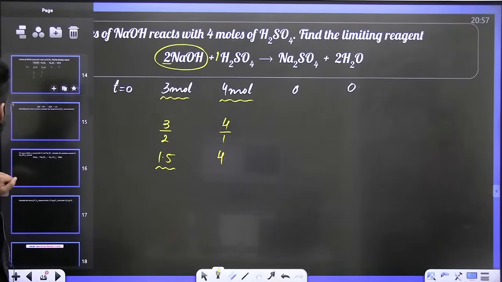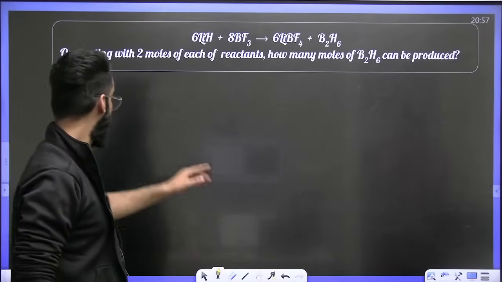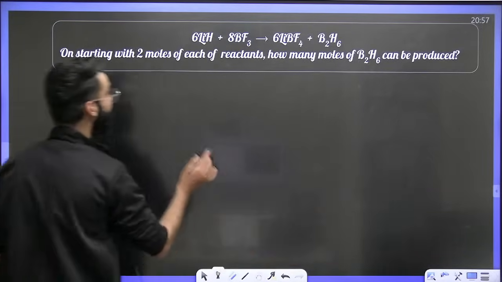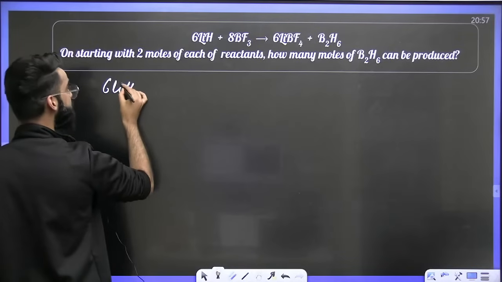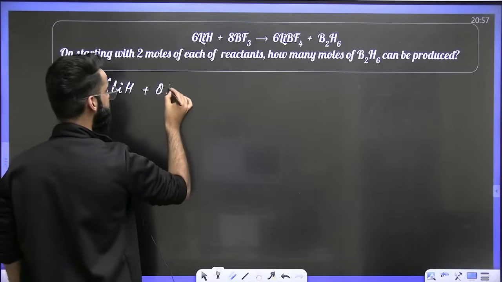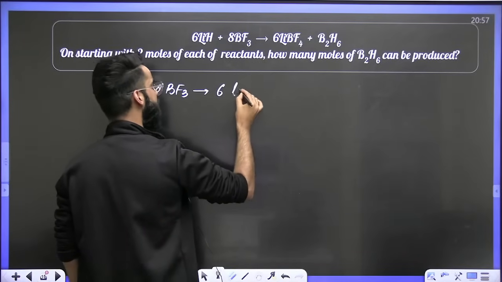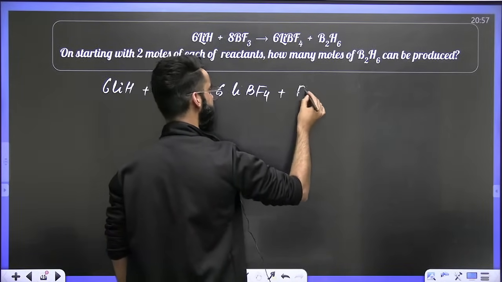Let's have a look at one more similar question. Let me see exactly if you can solve this question or not. Have a look. I am given a reaction in the balanced form: 6 LiH plus 8 BF3 gives 6 LiBF4 plus B2H6.